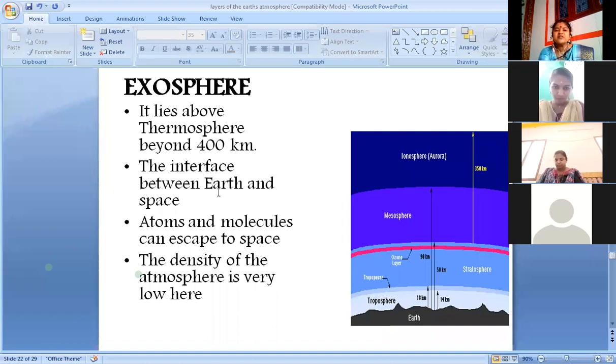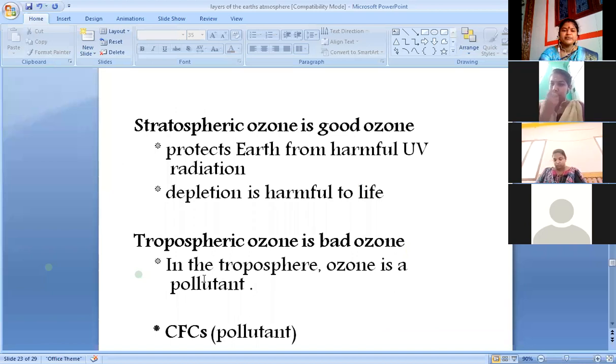So the interface between earth and space we could see here. Atoms and molecules can escape to space. The density of the atmosphere is very low here. Romba density romba low ah irukum. So these are all the layers explained.